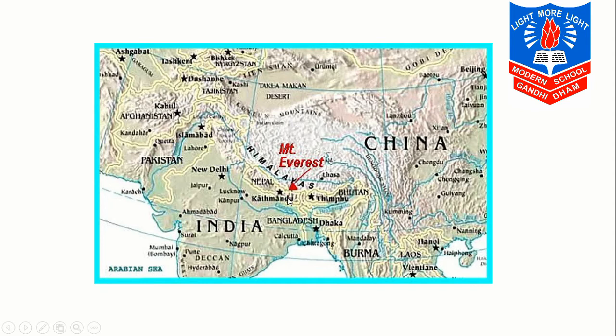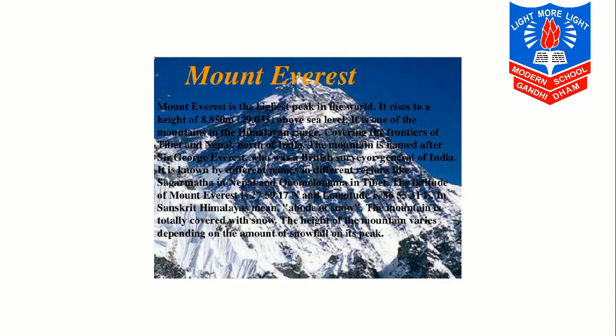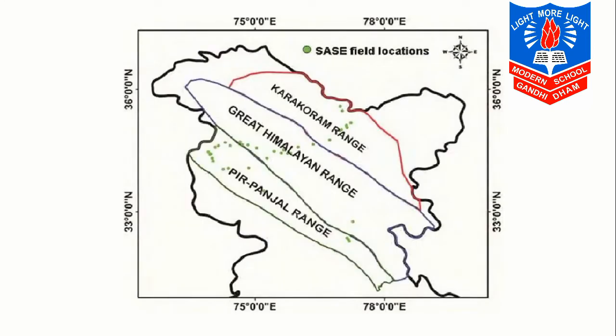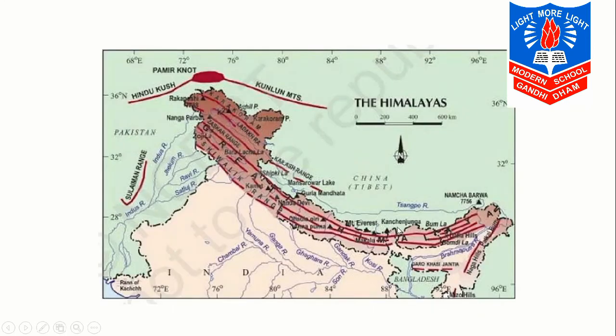You can see over here Mount Everest. It is on the Nepal and China border. You can see over here the red part. It is also known as Sagarmatha in Tibet. Here they have shown Mount Everest over here. You can see where I have pointed out.